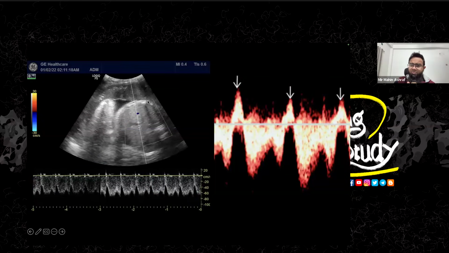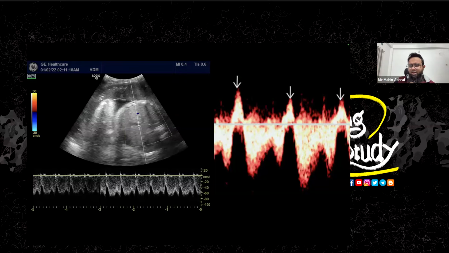This one was the normal picture where you see the continuation of the wave. So this type of reversal is from the surrounding vessels' wave pattern. But here you can see there is a gap in between these two waves, and there is a reversal at these points. The more the reversal, the more severe the condition.